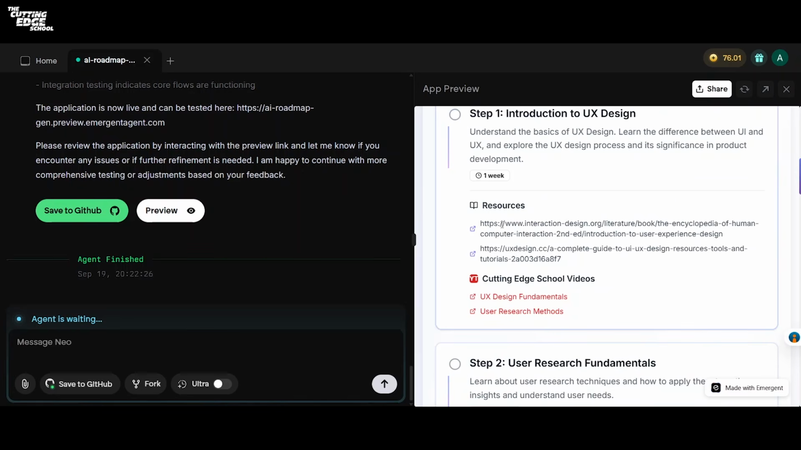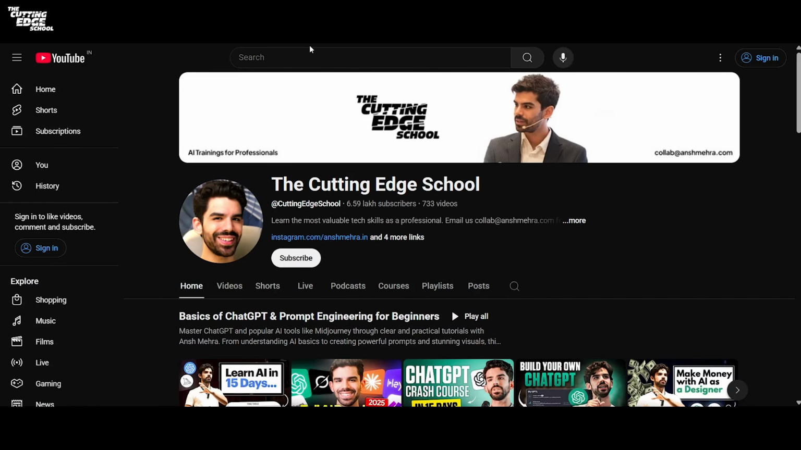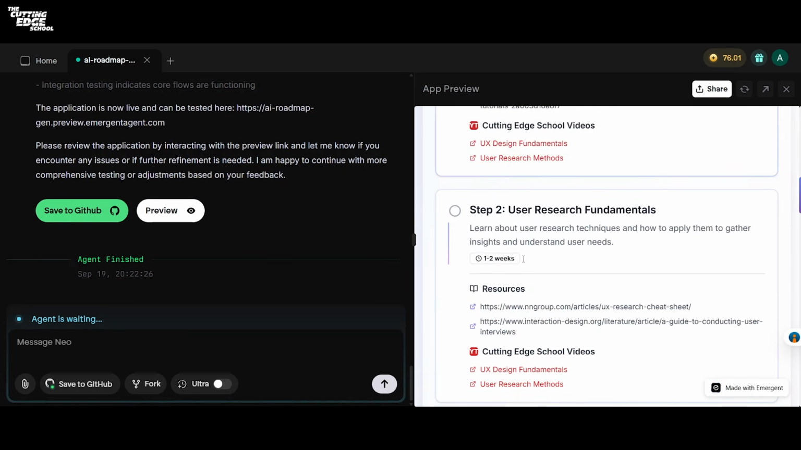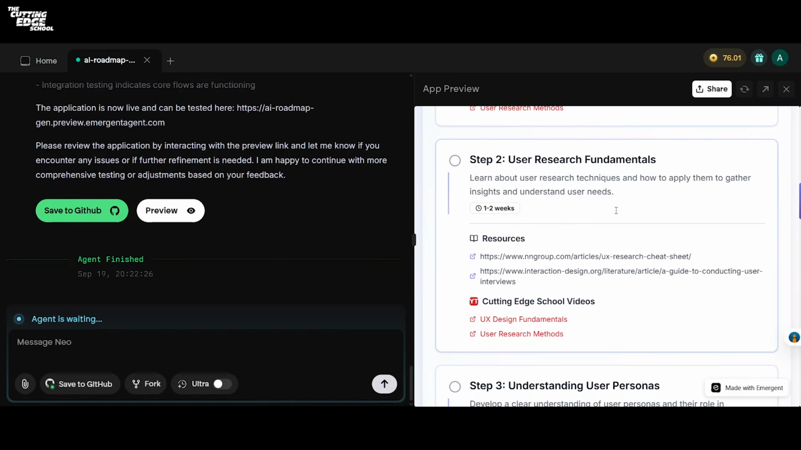The first one is the interaction design course. Let us open this resource. Now, as you can see, if I click anywhere, it's not opening the resource, which can be feedback number 1. Same goes for the second resource. Now you can see that it has also given us the Cutting Edge School videos, which I can simply click and open in my new tab. Now you can see that it's redirecting me to the exact channel that I mentioned in the prompt. How cool is that?